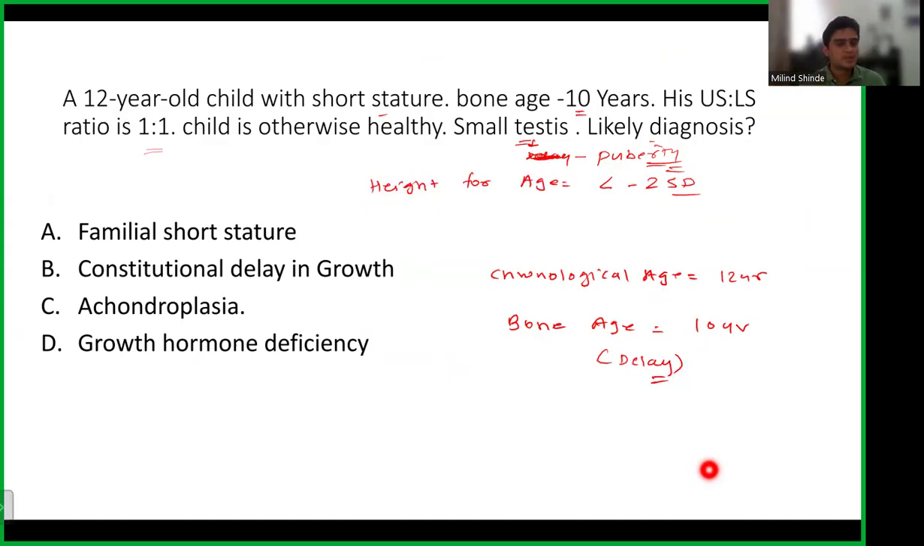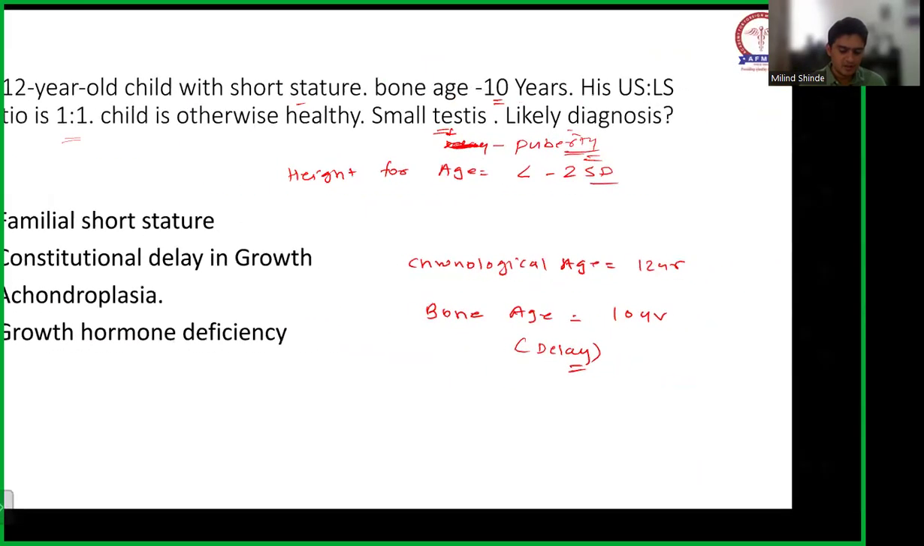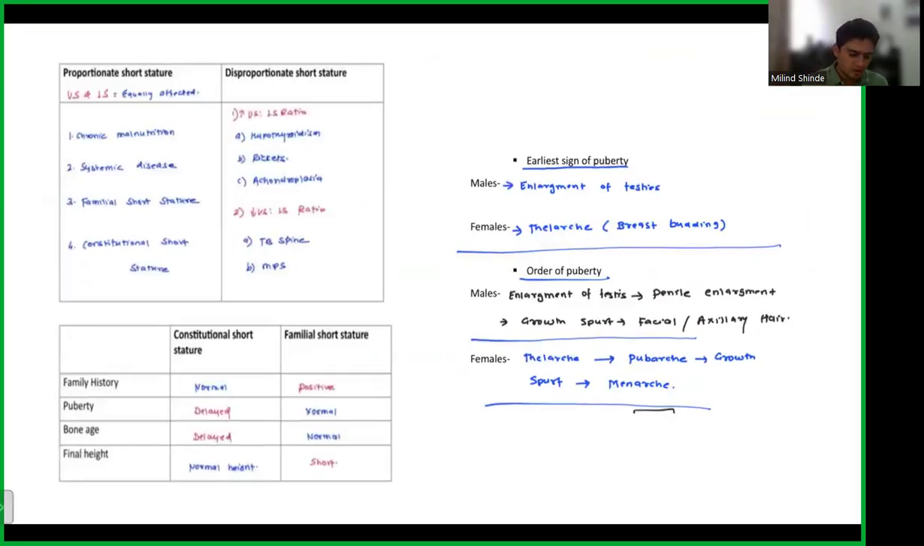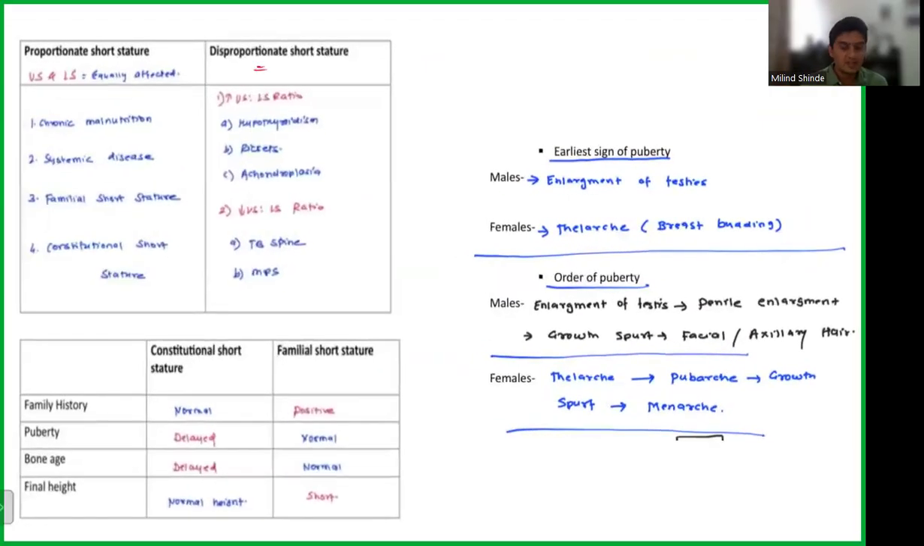So when we look at the options: familial short stature, constitutional delay in growth, achondroplasia, and growth hormone deficiency. What helps us reach the diagnosis? We just have to see the chart again. I'll go to the chart that we had discussed in the class, and there were two charts. One was about proportionate short stature and disproportionate short stature.